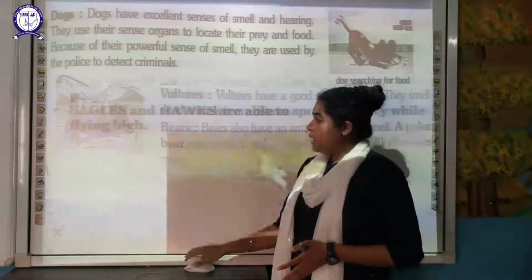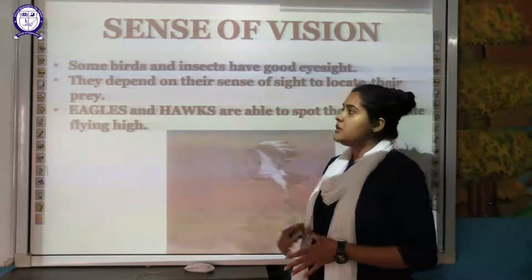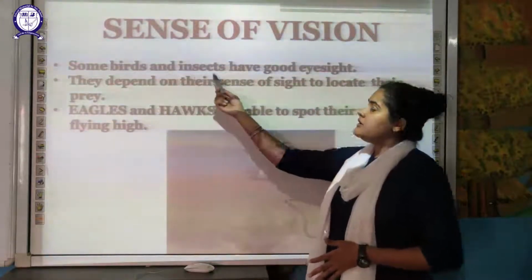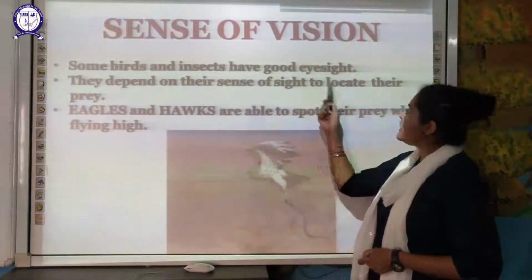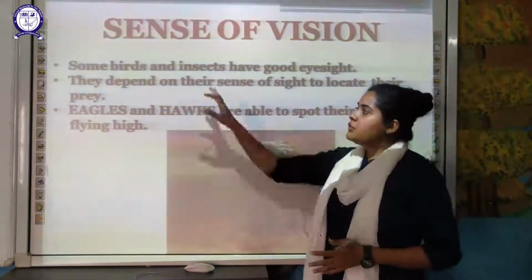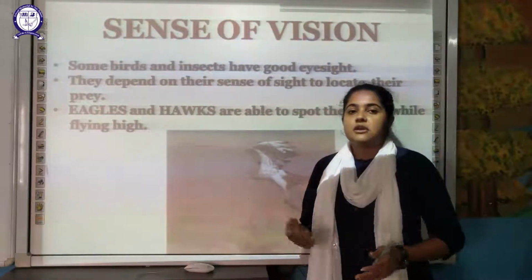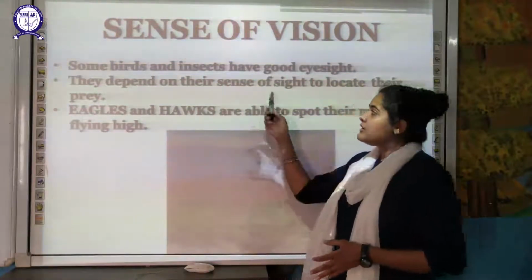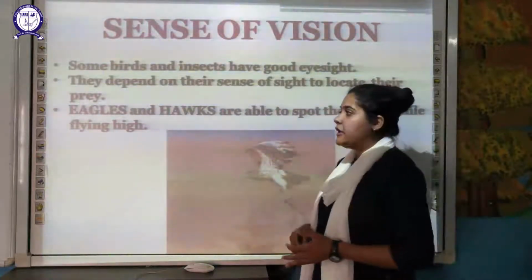Okay. Moving on to the next part, your sense of vision. There are certain birds and insects which have good eyesight. So they depend on their sense of sight to locate their prey. Because these birds and insects have very good eyesight, they depend on their sense of sight in order to identify their prey.